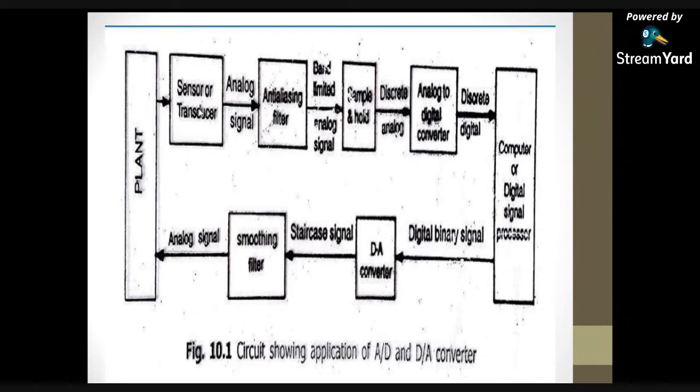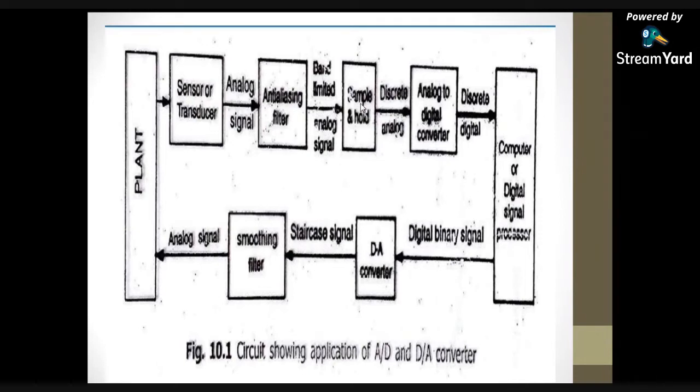Whatever the temperature or pressure, whatever the physical quantity we are getting from the real world, that is given to the input of the anti-aliasing filter. The anti-aliasing filter output is the band limited signal, because already we know that the filter is a frequency selective network. Depending on that, it will give some band limited signal, and that band limited signal is given to the input of the sample and hold circuit.